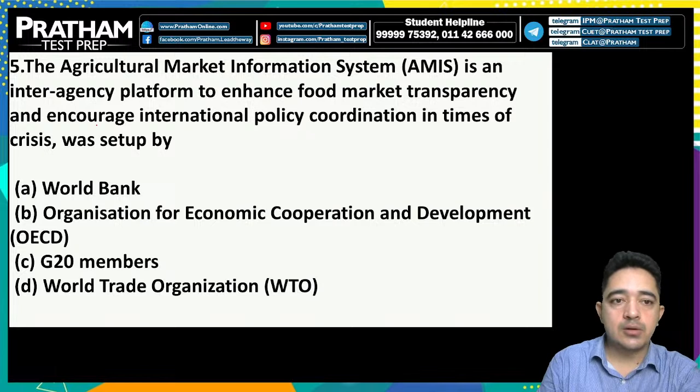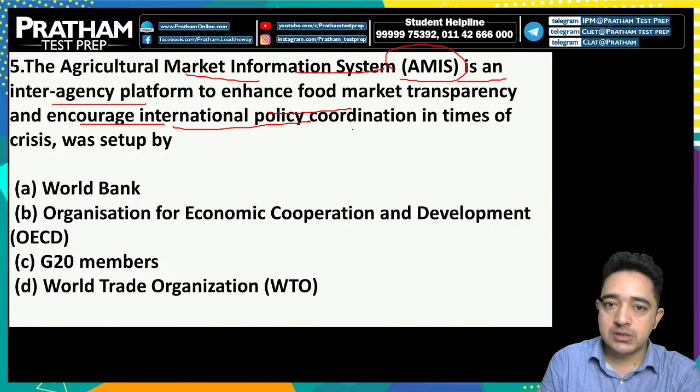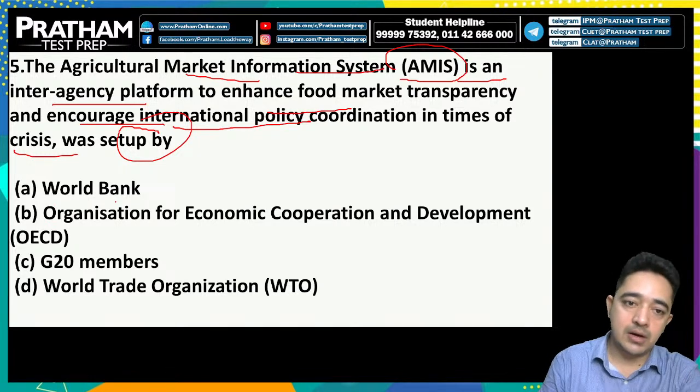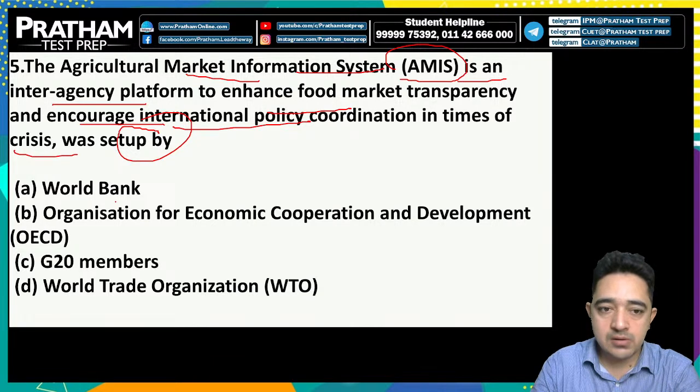Next one is talking about the Agricultural Market Information System (AMIS), an inter-agency platform to enhance food market transparency and encourage international policy coordination in times of crisis. And it was set up by World Bank, OECD, Organization for Economic Cooperation and Development, G20 members, and World Trade Organization.